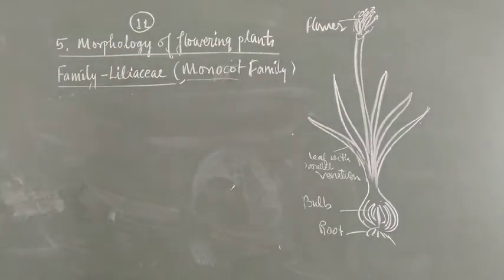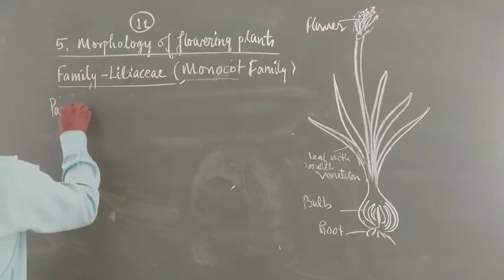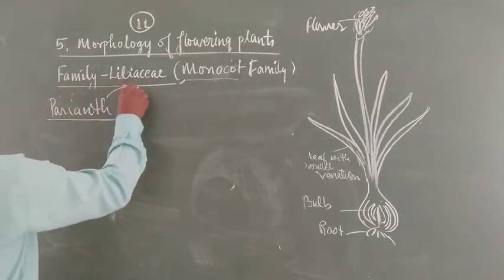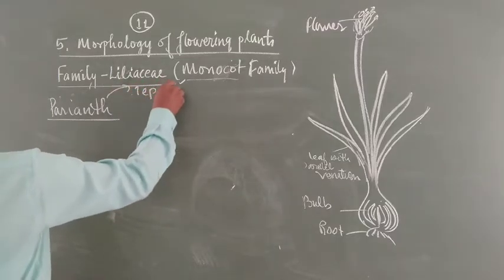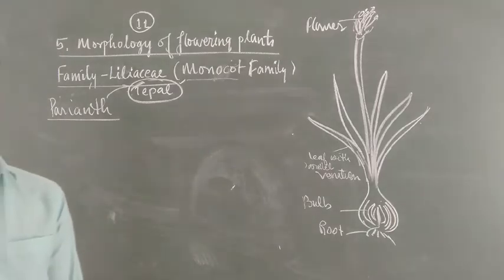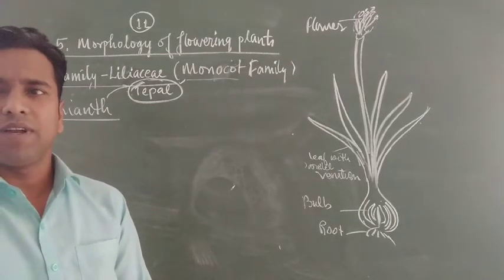Okay. Now, one more important feature is that there is no calyx and corolla. Here calyx and corolla fuse to form a special structure called perianth, and the unit of perianth is the tepal, because it is different from calyx and corolla, that is, sepal and petal.